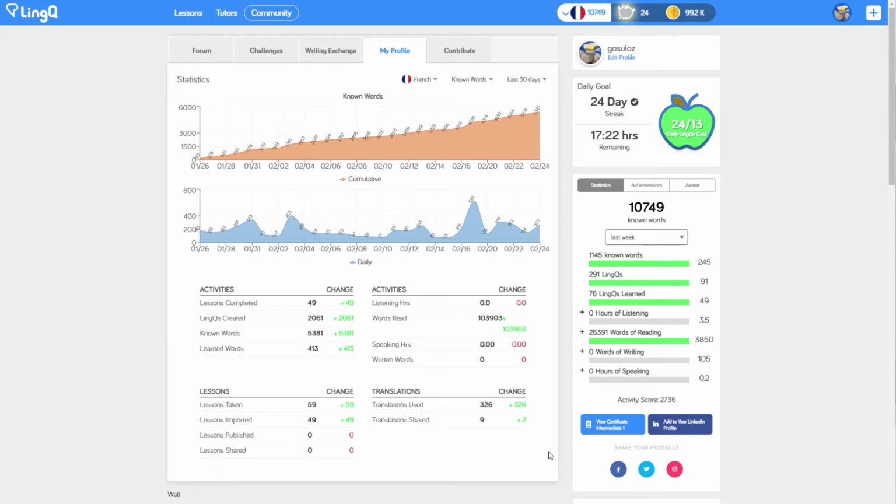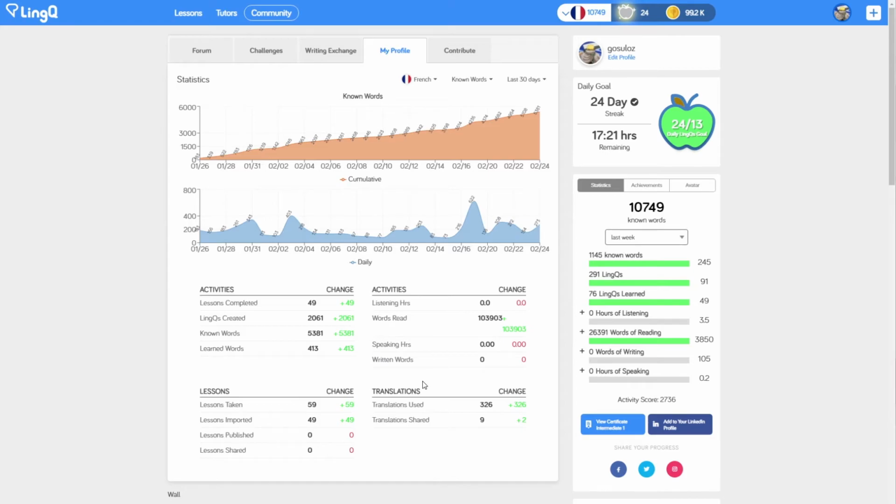I also did a few TED Talks and a few French podcasts on LingQ to get the numbers up to the 100,000 that I've got here that I've read in the last month. As you can see from my stats, I've managed to hit over 10,000 words known, which is a great milestone. And I've actually more than doubled what I had before. You can see I've gained 5,300 here from my reading.